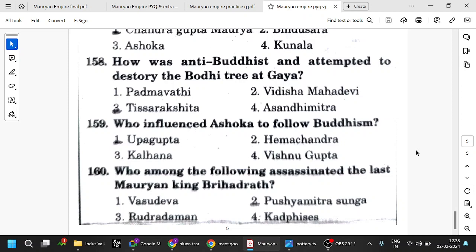Who among the following assassinated the last Mauryan king, Brihadratha? Pushyamitra Sunga. We have seen it multiple times. Pushyamitra Sunga established the Shunga dynasty, which follows the Vedic religion. He killed the last Mauryan king, Brihadratha. It is asked multiple times.